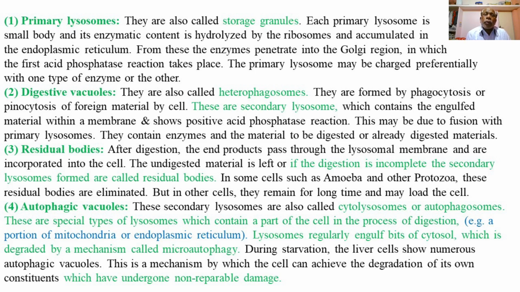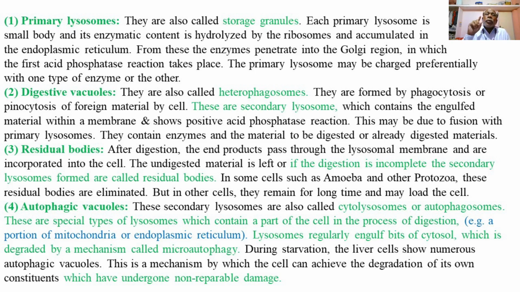These are a special type of lysosomes which contain a part of the cell in the process of digestion. For example, a portion of mitochondria or a portion of endoplasmic reticulum is present in the secondary lysosome called autophagic vacuoles.